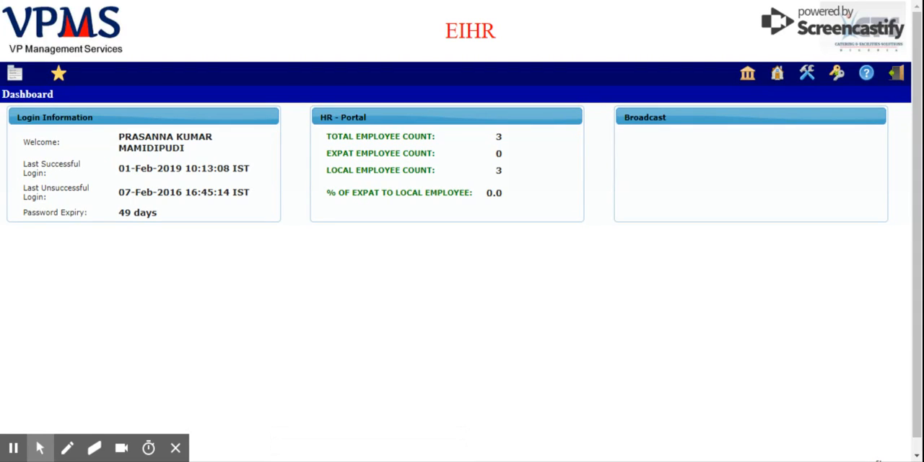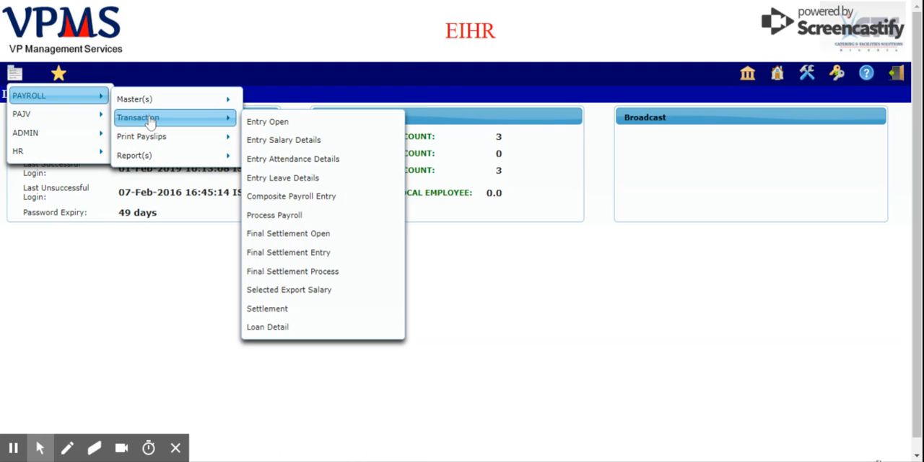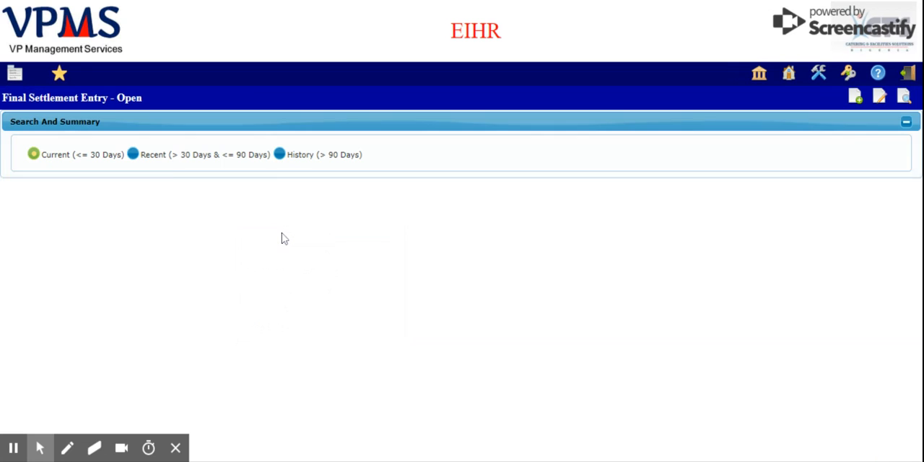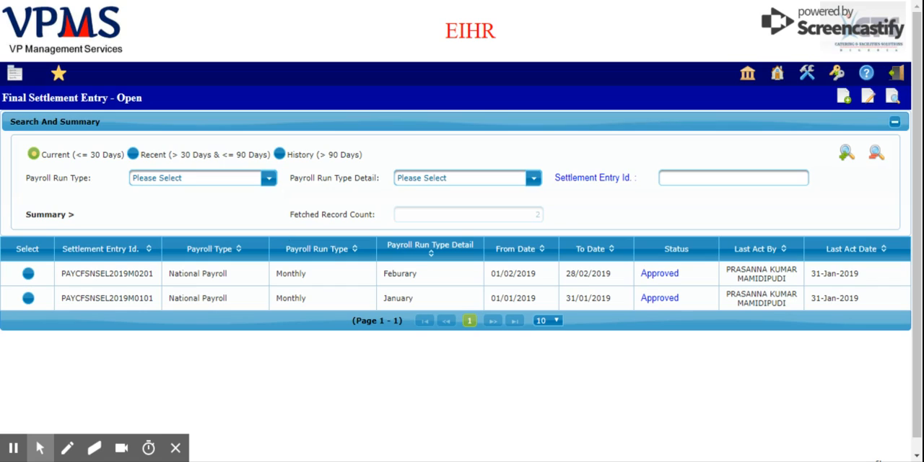For creating final settlement open screen, click on Menu button, Payroll, Transaction, Final settlement open. The final settlement open screen is used for the final settlement of the employee when he is going to resign the job. For creating the final settlement open, click on Add button.